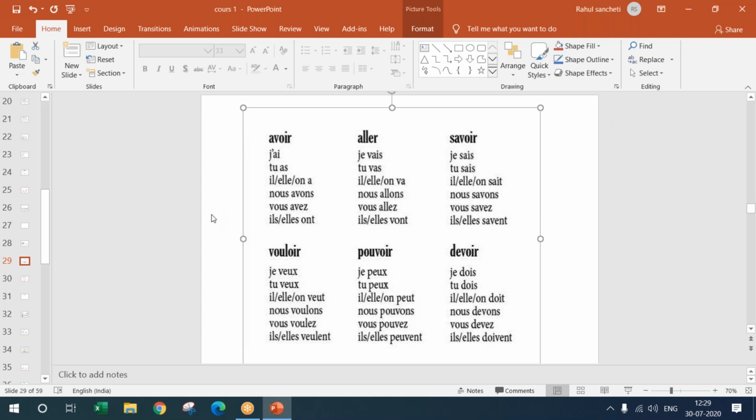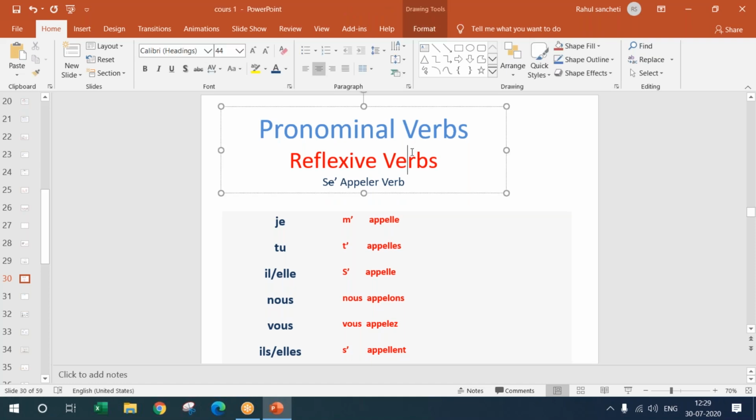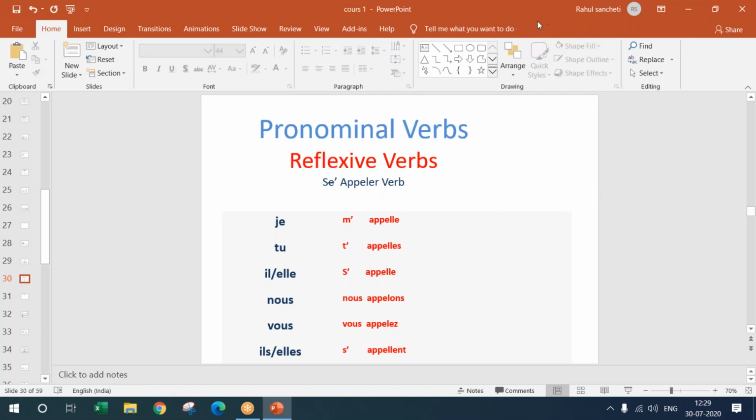So thank you. And coming back to the topic, I know I get sidetracked a lot. And here is a pronominal verb. We'll quickly do that. It's very simple. When I say it's a pronominal verb, we also call it a reflexive verb. A reflexive verb is something which reflects on the person also.